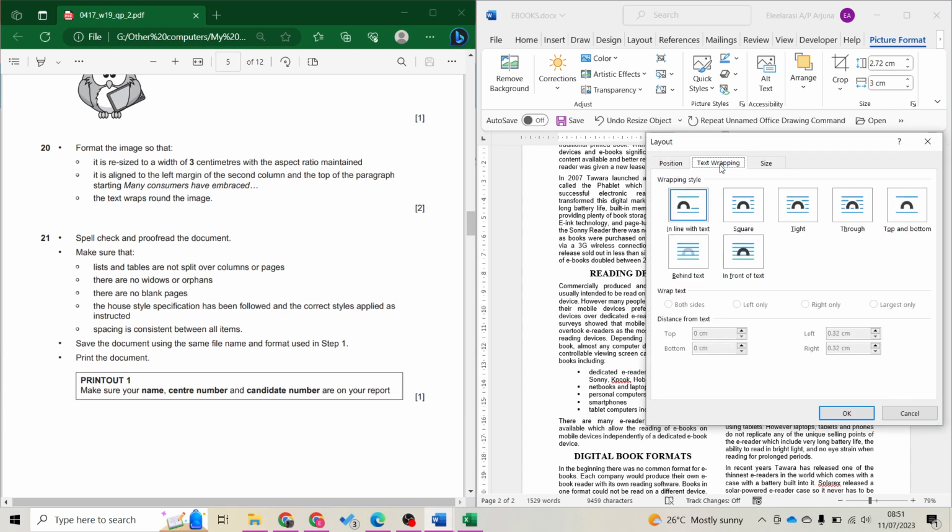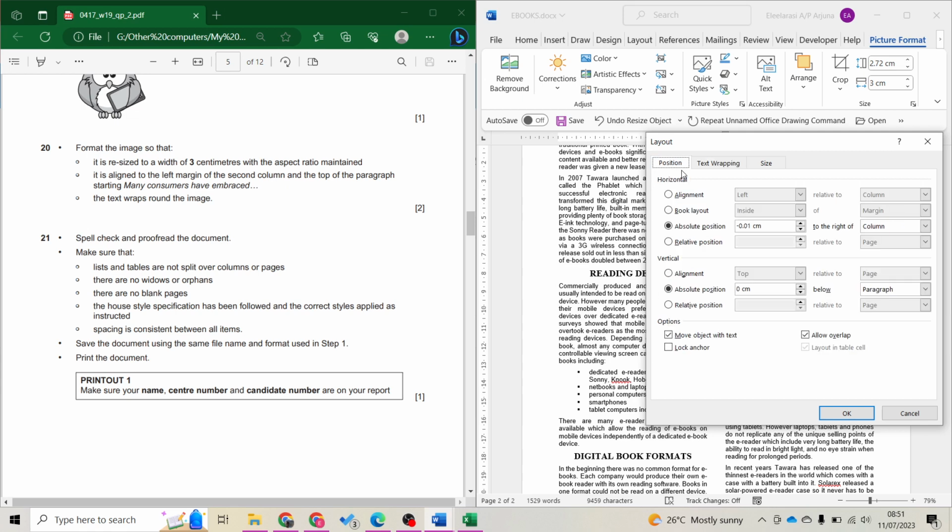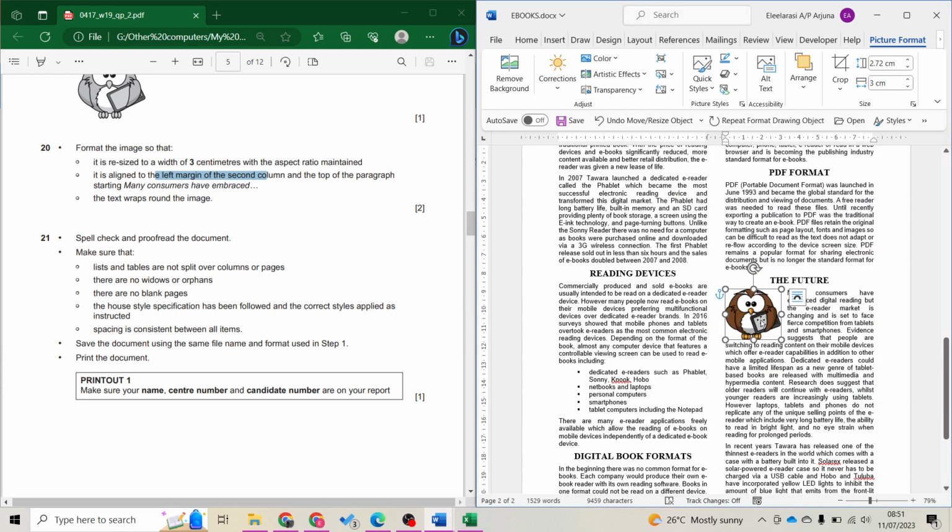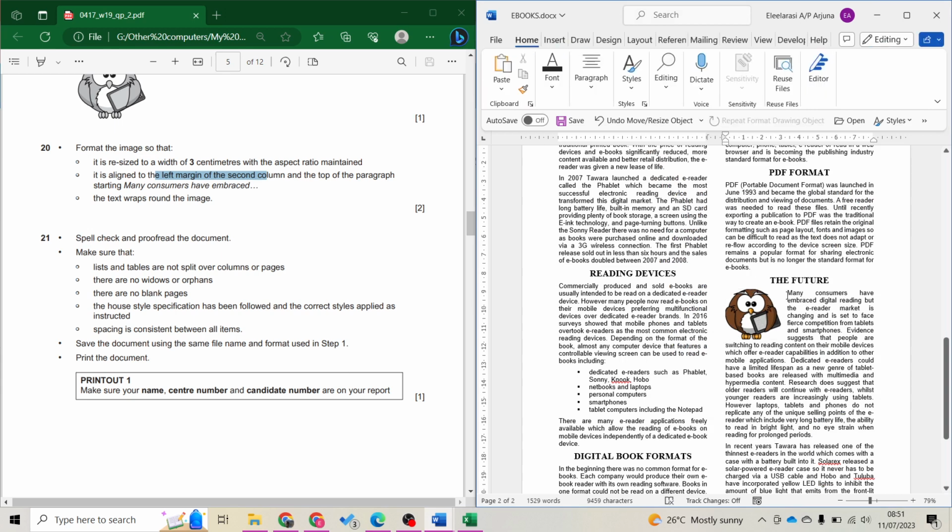The first step is to wrap the text. Choose square. Then go back to position. Now we're gonna align. Based on alignment, they want left margin. This is the measurement they gave us. So left margin to this column. Okay. So this is left, and it is at the top of the paragraph. So it's nicely arranged. The text wraps around the image. Yeah, we have text around our image.